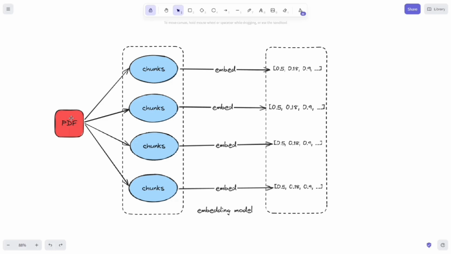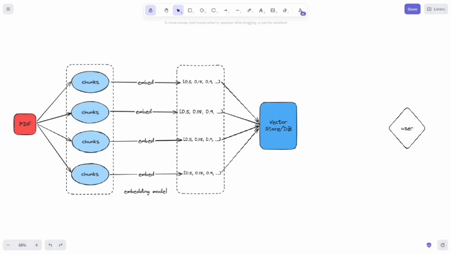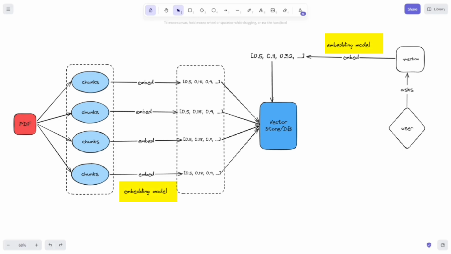Now the data is converted into vectors, but where do we store that? Here is where vector stores or vector databases come into play. All these vectors are stored in a vector database. And now when we ask a question, it will first be converted into a vector. It's important that we use the same embedding model for the data conversion and for the question also.